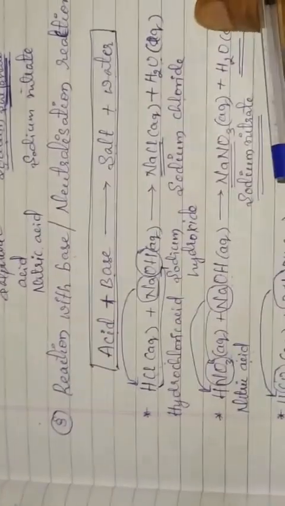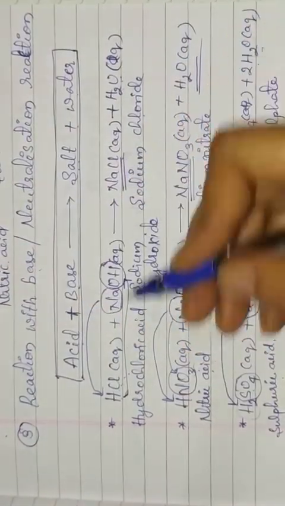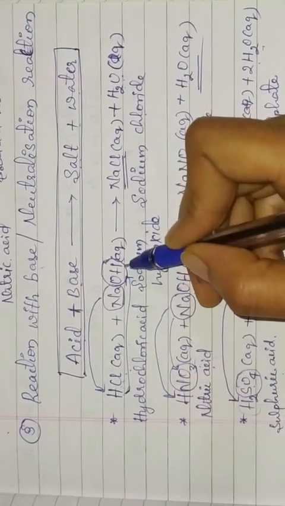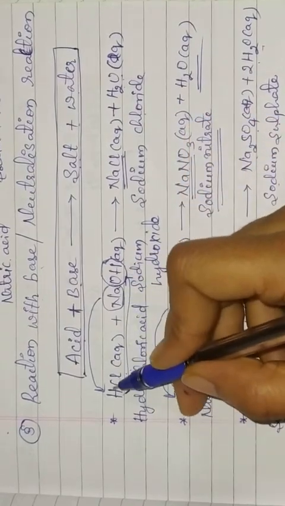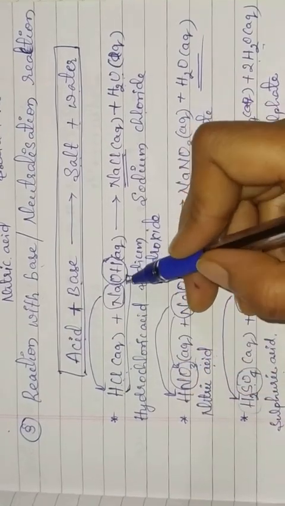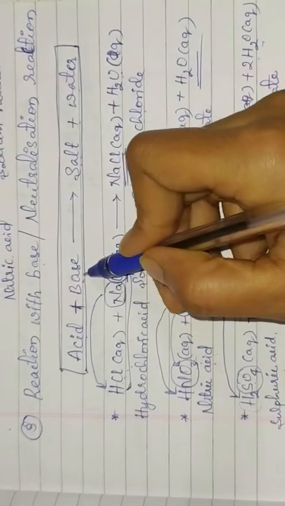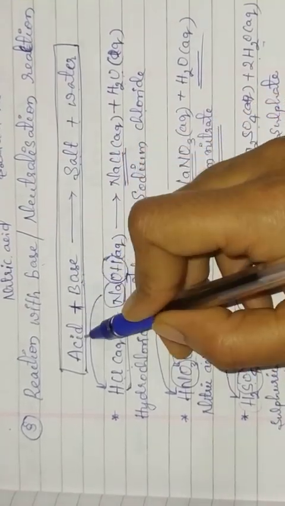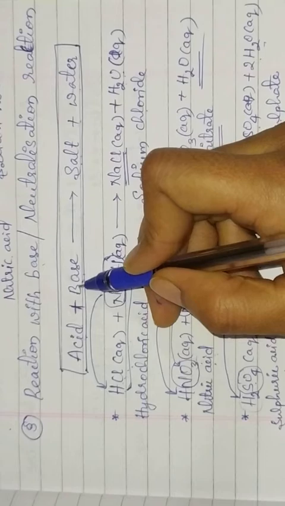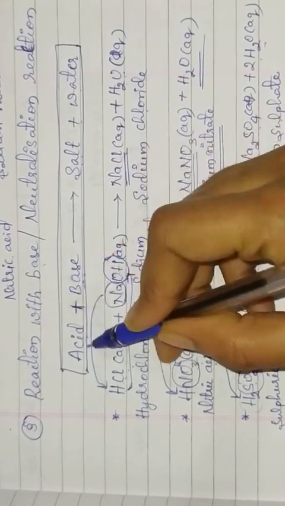So children, see here, when acid reacts with the base, these acids are neutralized by the bases. Whenever acid and base react, they will neutralize each other. Acid will neutralize base and base will neutralize acid.